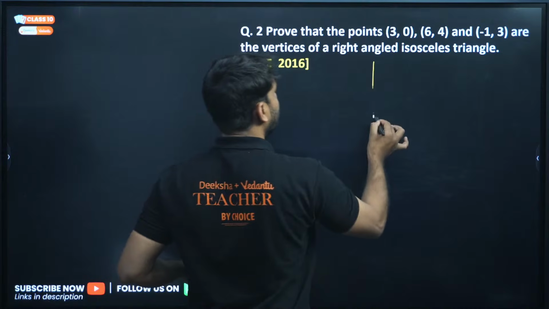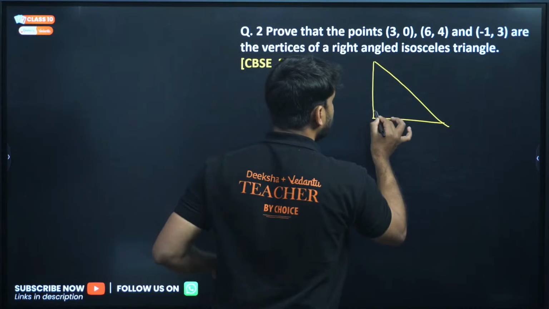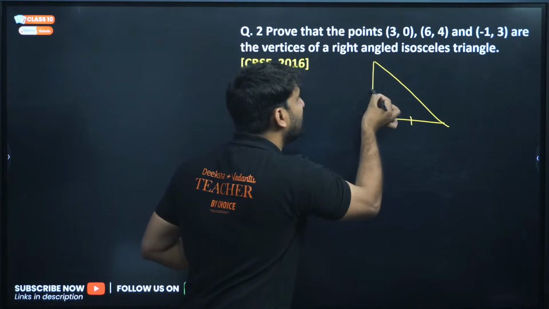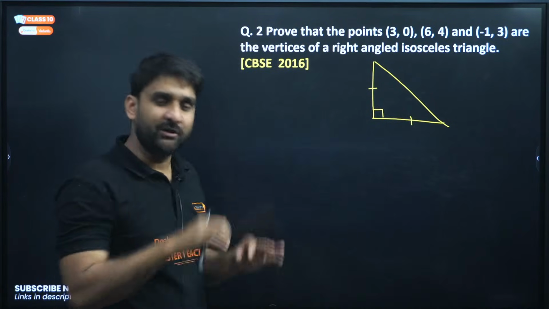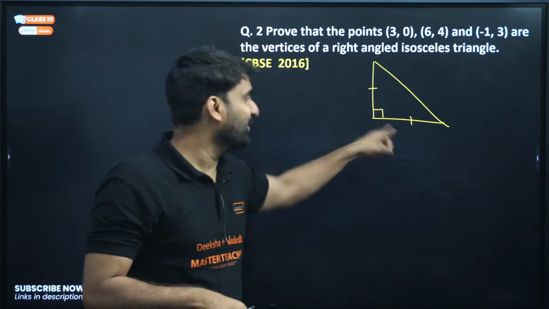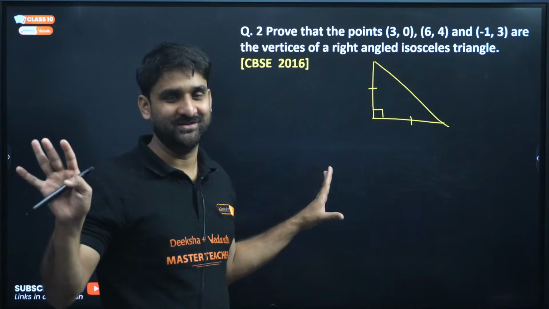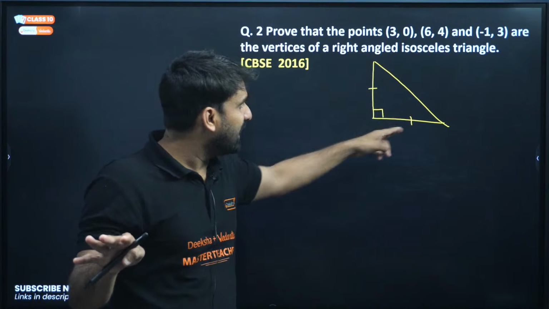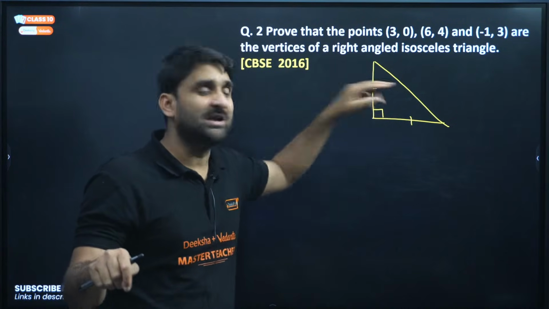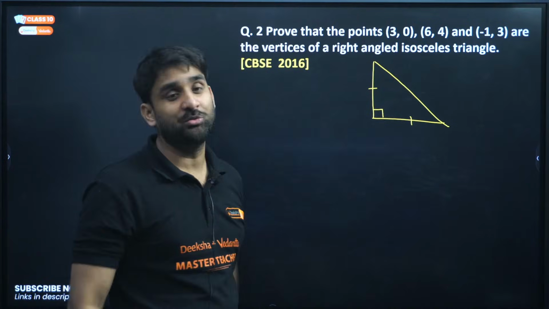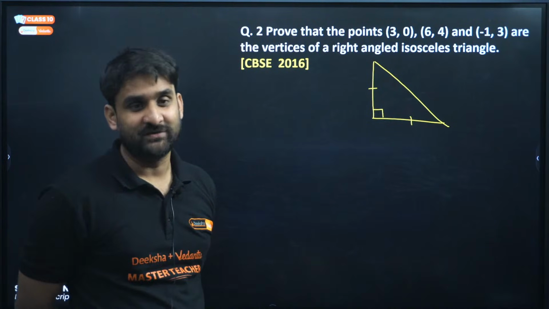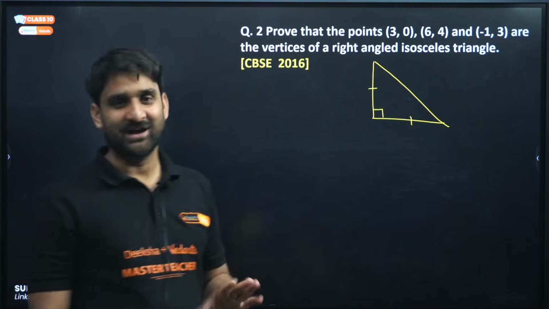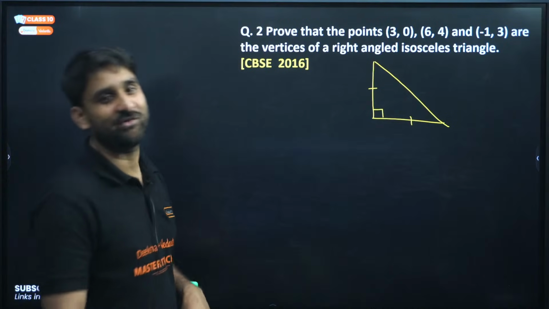The triangle in which a 90-degree angle will be there, and any two sides will be equal to each other. Hypotenuse cannot be equal to an adjacent side. Hypotenuse is hypotenuse, right? So to get the identity of a right-angled isosceles triangle, these two sides must be equal to each other, except hypotenuse, because hypotenuse is the longest side of any right-angled triangle, right?